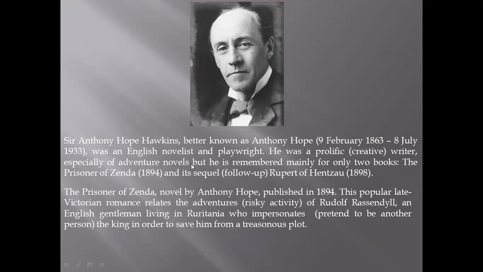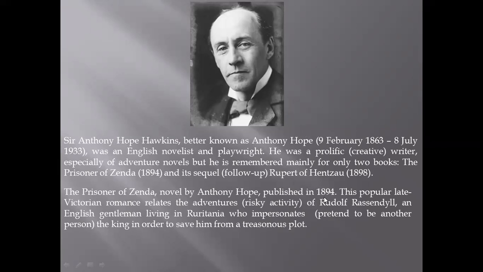But he is remembered mainly for two books. It means the two books are very renowned, of great popularity, or famous. The book The Prisoner of Zenda was published in 1894, and its sequel. Sequel means the follow-up; it is a series. The first book of this series is The Prisoner of Zenda, and the second book is known as Rupert of Hentzau, which was published in 1898.